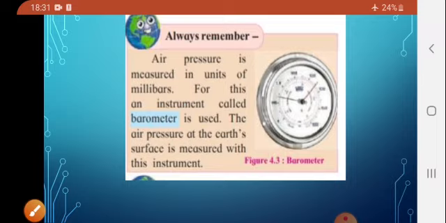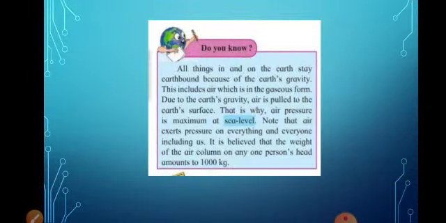Always remember, all things in and on the earth stay earthbound because of the earth's gravity. This includes air, which is in gaseous form. Due to the earth's gravity, air is pulled to the earth's surface, and that is why air pressure is maximum at sea level.